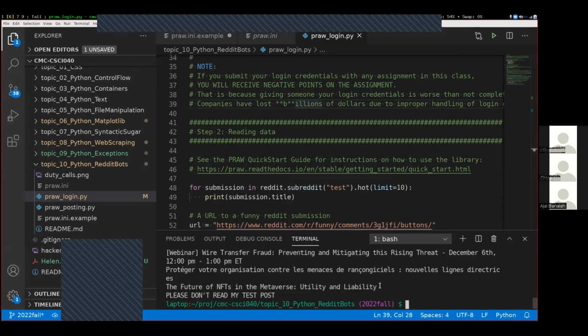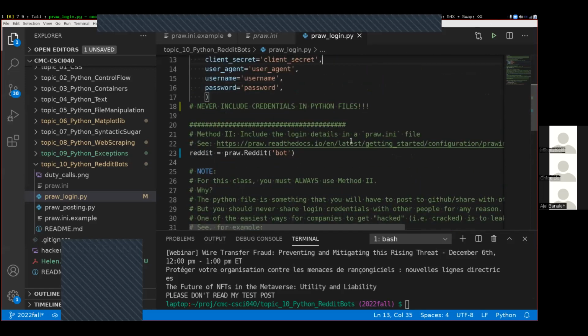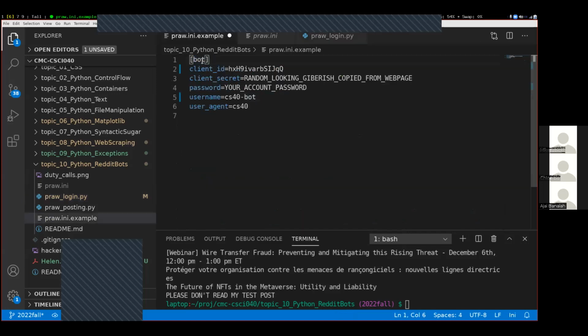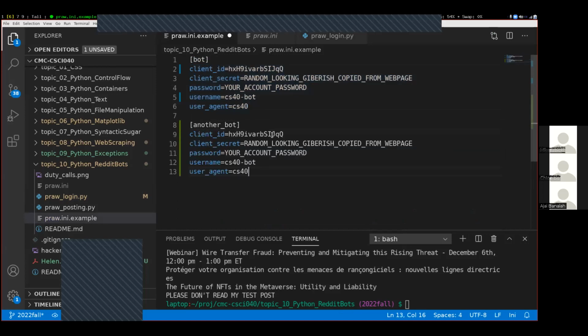What is the word bot doing in the login line? Question is, on our login line right here, line 23, there's this word bot, and the question is, what is this bot doing? The answer is that over here in Prada.ini, that connects to this bot section right here. It turns out that it's often very useful to have multiple bots in a single file, and so we could have another section, so here is bot, here is another bot, and this has different information down here.